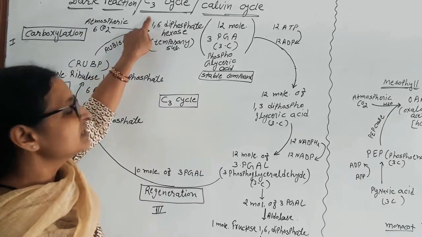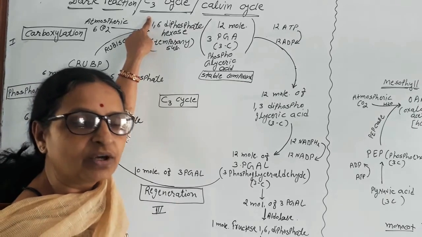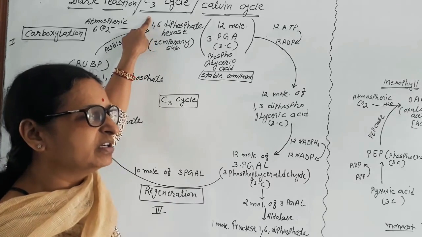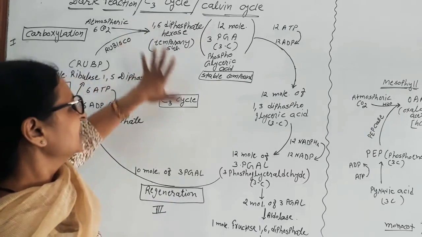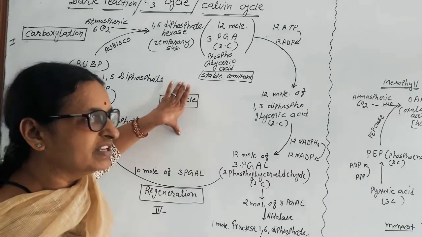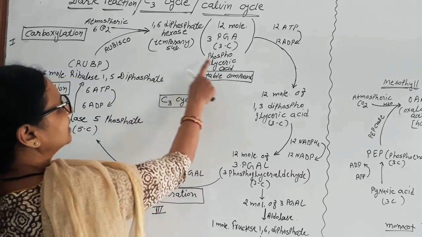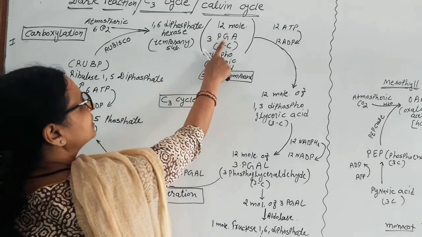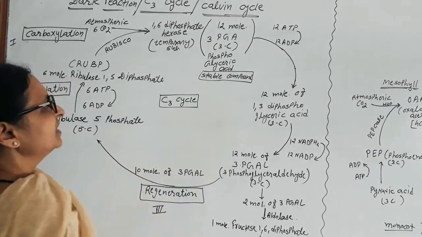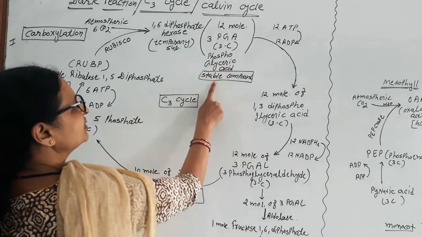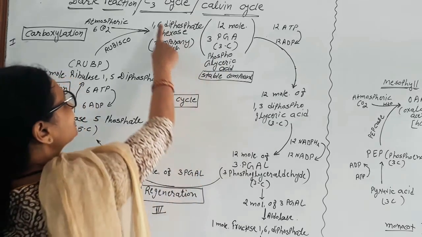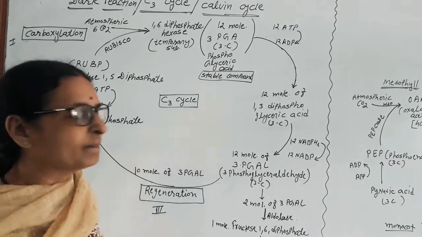It is also called C3 cycle because the first stable compound produced in the Calvin cycle is a 3 carbon compound, phosphoglyceric acid. That is why 3 carbon containing compound, which is the stable compound, it is called C3 cycle.